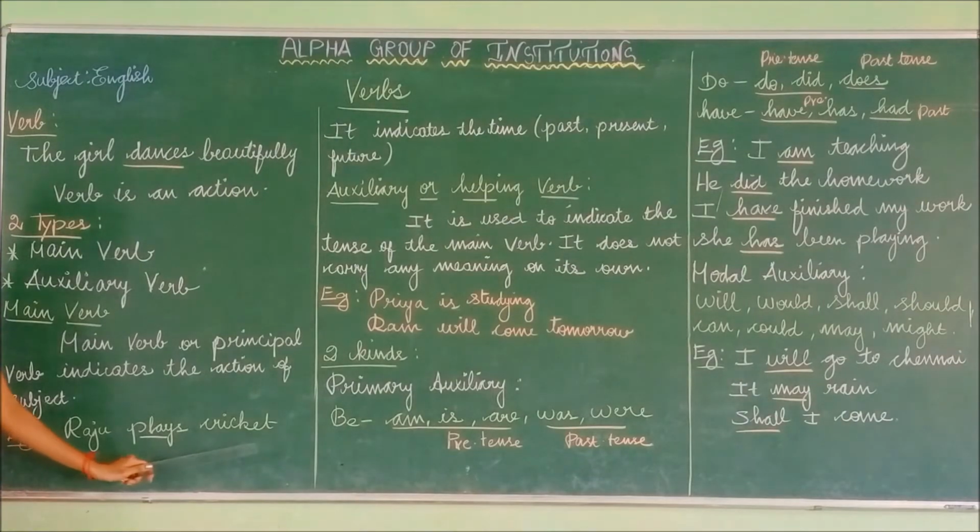Raju plays cricket. Raju is the subject in this sentence. What is Raju doing? Raju is playing. What is he playing? He is playing cricket. So this play is called the action. This action has been done by the subject Raju. So main verb or principal verb indicates the action of the subject. Raju plays cricket.